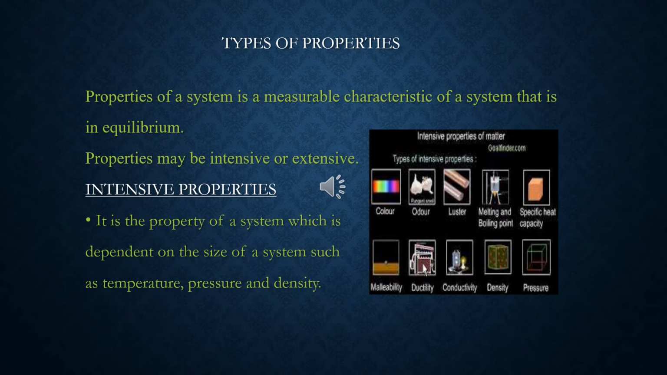Intensive properties: a property of a system which is independent of the size of the system, such as temperature, pressure and density. In the figure, you can see different types of intensive properties like color, odor, luster, melting and boiling point, specific heat capacity, malleability and ductility.